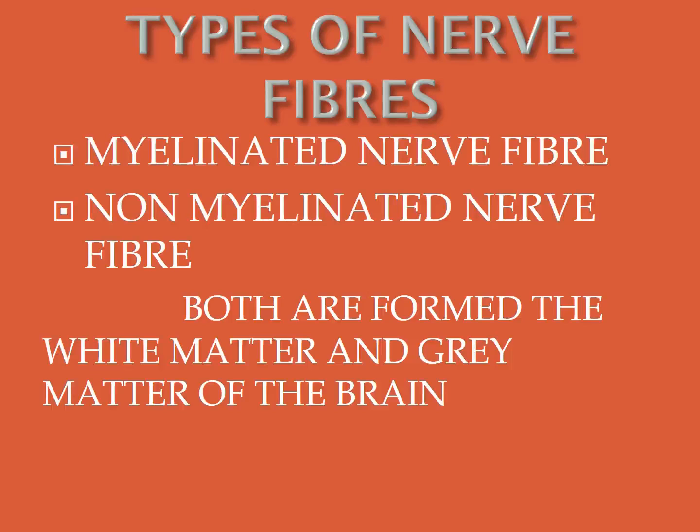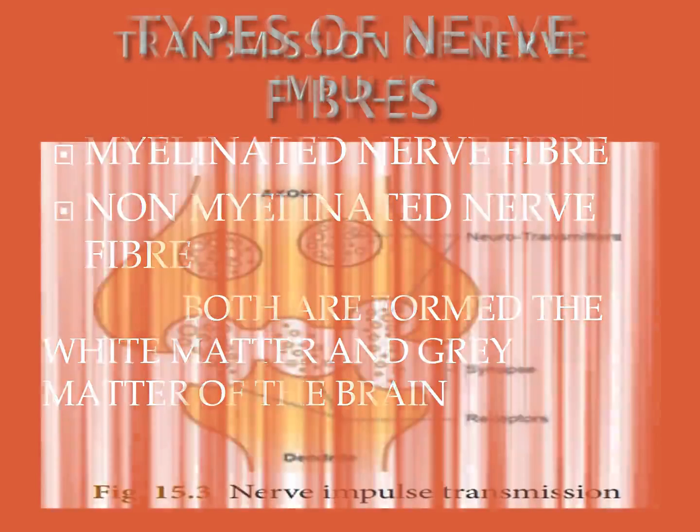Did anyone not understand? Listen carefully. Everybody knows the structure of the neuron. The cell body is there, dendrites are there, next the axon is there, next the synapse. One neuron is connected to another neuron.